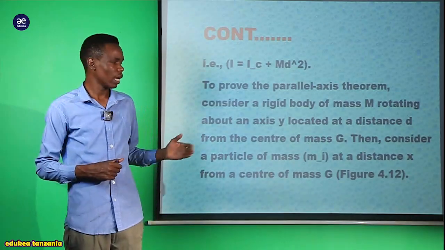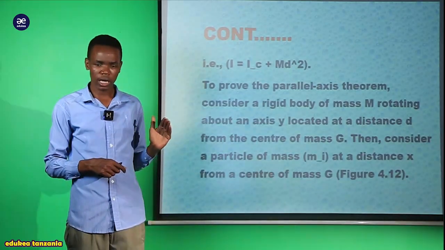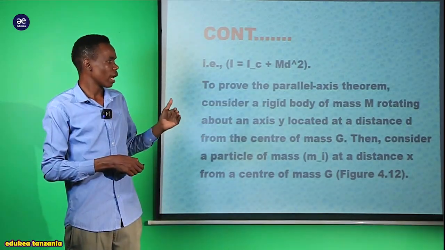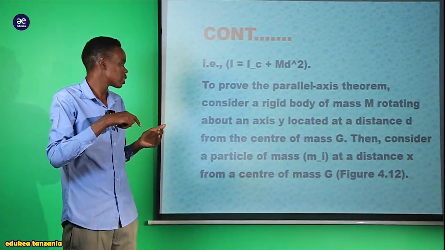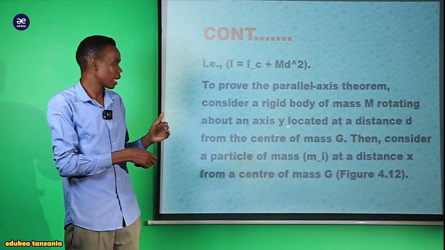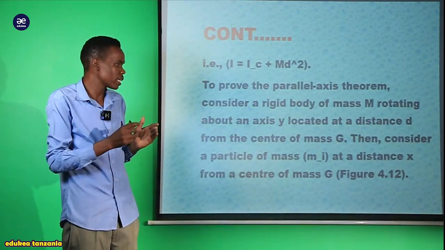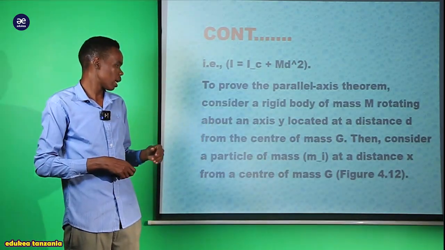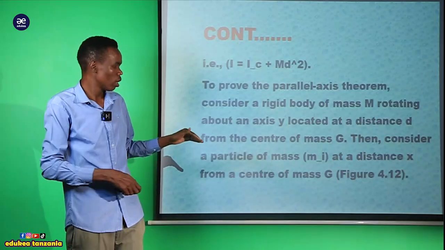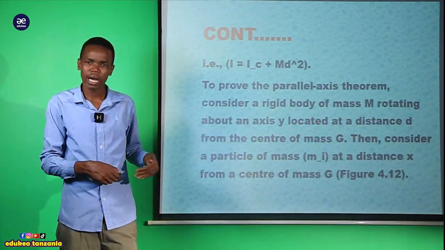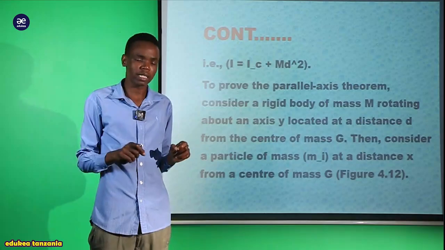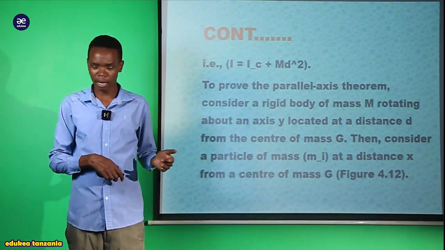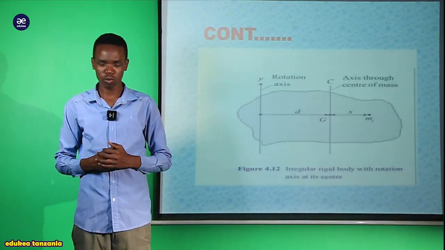So, my lovely students, as we observe, we are supposed to consider a rigid body of mass m that is rotating about an axis y, located at a distance d from the center of mass g. Then we consider the particle inside it, the particle mi, placed at a distance x from the center of mass g. That is what we are going to demonstrate here.